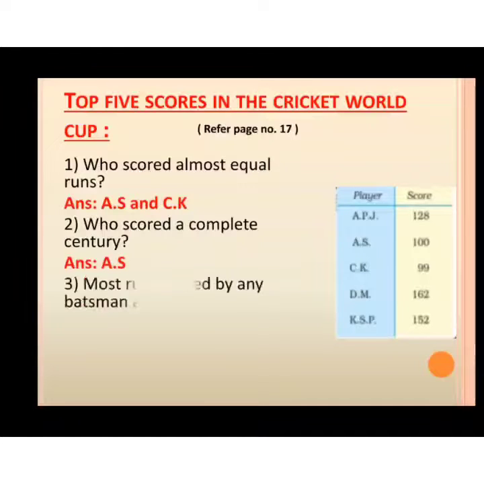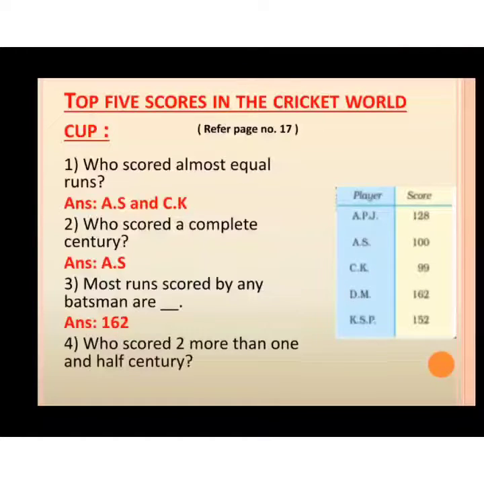Then next, the most runs scored by any batsman are? Good. You are supposed to find out the greatest score, and that is 162. And the last one is, who scored 2 more than 1.5 century? 1.5 century means 150, and 2 runs more than 150 means 152. So, who scored 152 runs? Yes, KSP.